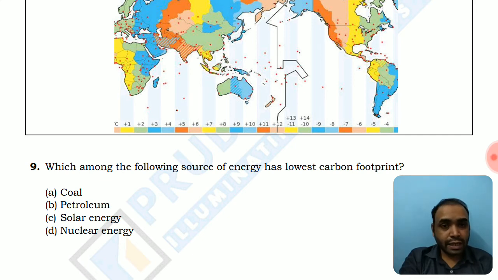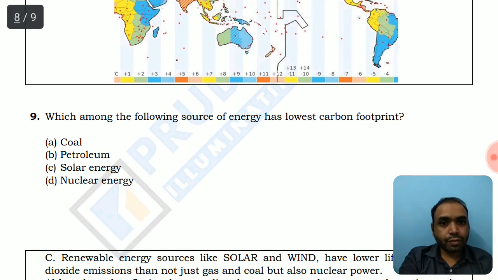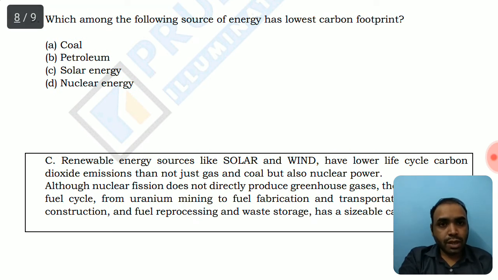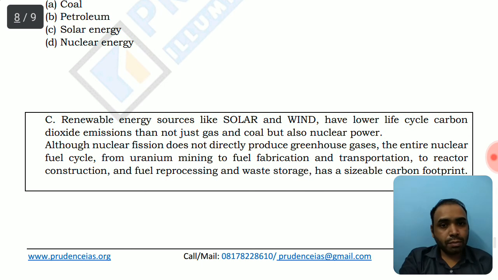Solar energy, we are directly getting the energy from sunlight. We are going to convert it, so it has a lesser carbon footprint than nuclear energy. Although we can argue that we need the production of solar panels, that is another thing. The cost benefit ratio is maximum in solar energy. That's why this option. Renewable energy sources like solar and wind have lower life cycle carbon dioxide emissions than not just coal and petroleum, but nuclear power also.